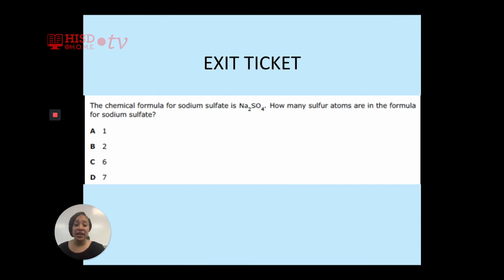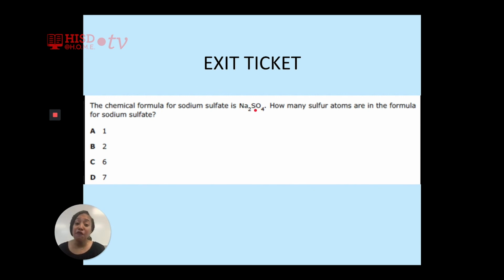The key is how many atoms of sulfur. First, what is the symbol for sulfur? Is it Na, S, or O? The symbol for sulfur is S. Does sulfur have a subscript behind it?